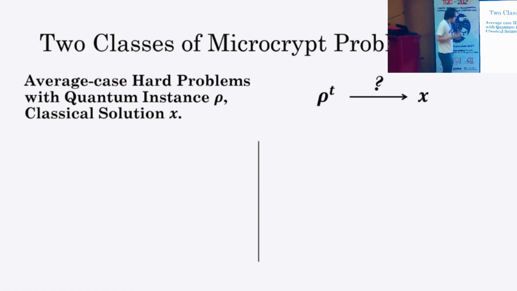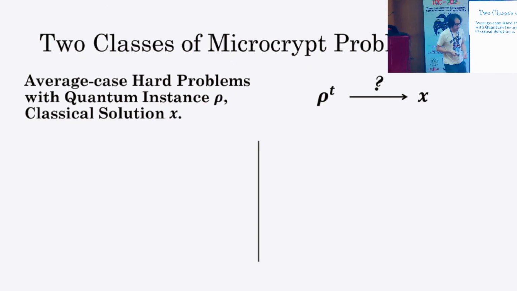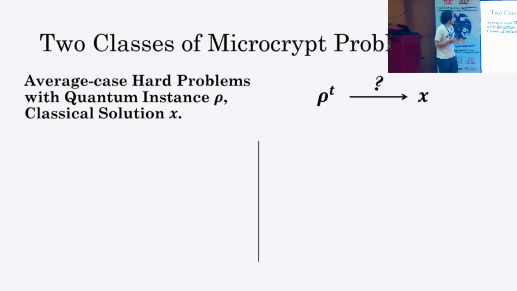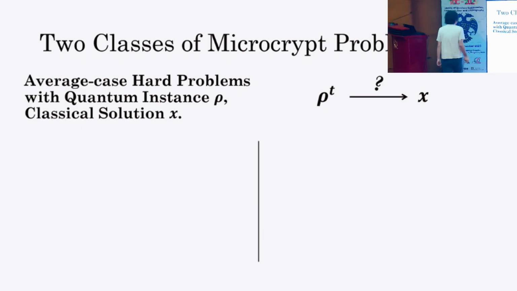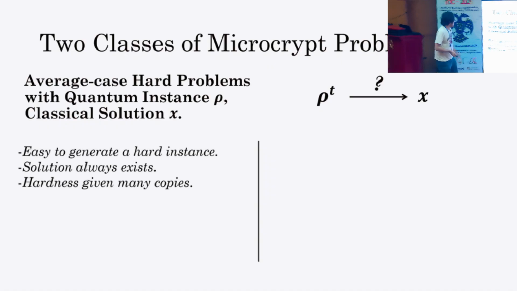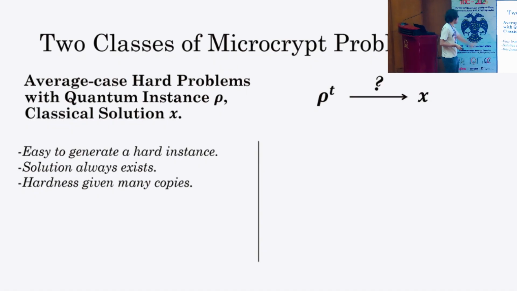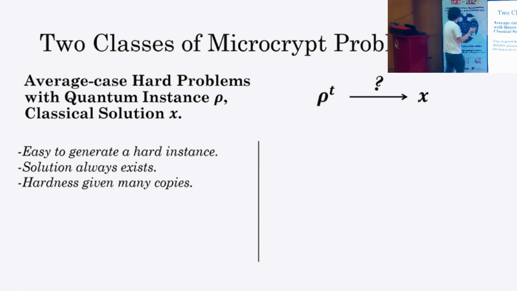And in this work, to tackle this question, we consider the following classification of microcrypt problems. Usually, microcrypt primitives are of this form: an average-case hard problem with quantum instance and classical solution X. And as I said, they satisfy these three conditions: easy to generate a hard instance, solution already exists, and hardness given many copies.